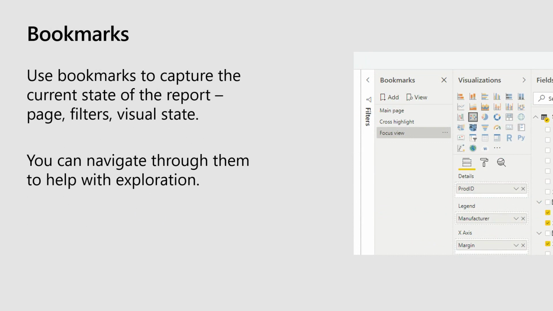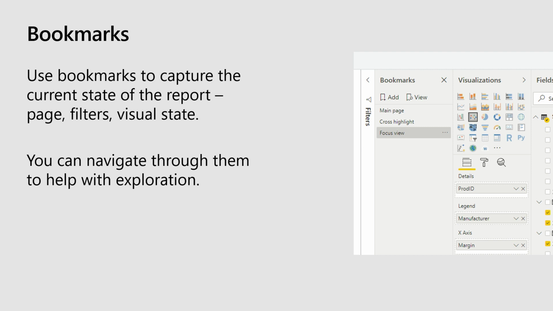The next bucket is around bookmarks. So bookmarks are a really powerful set of capabilities. And the first thing to think about with bookmarks is just as an author, you might want to use it as you're exploring data. So as you're filtering, as you're slicing and dicing, as you're switching pages, you can bookmark different states of the report so that you can come back to it. So maybe you find an interesting insight and then you go off to explore it and you want to come back to that first insight. You can save it as a bookmark and explore.